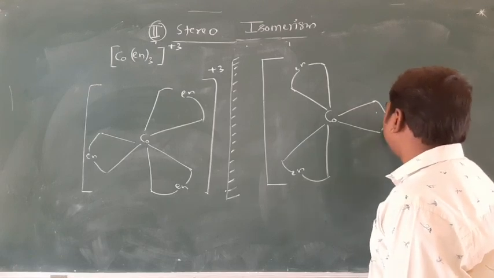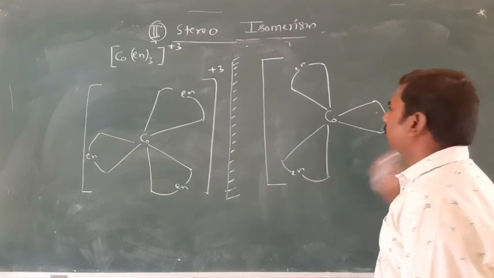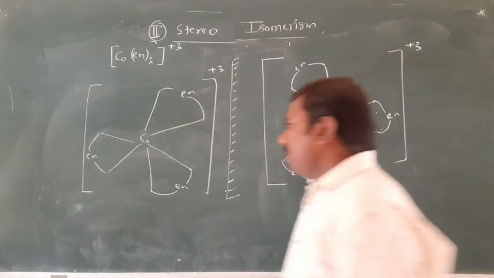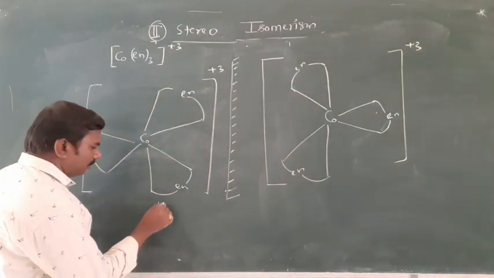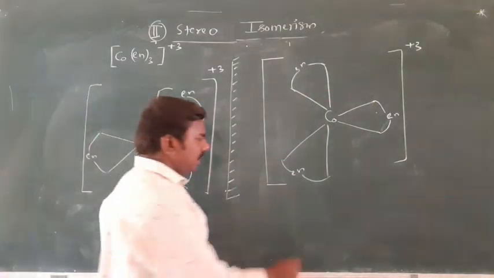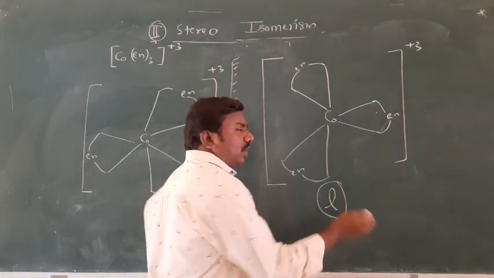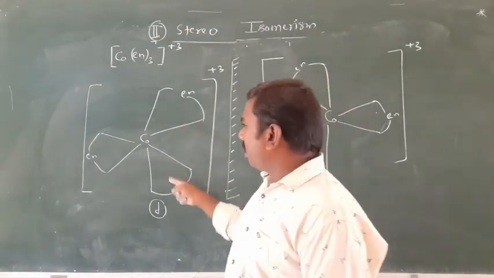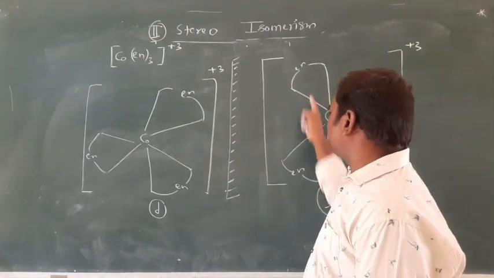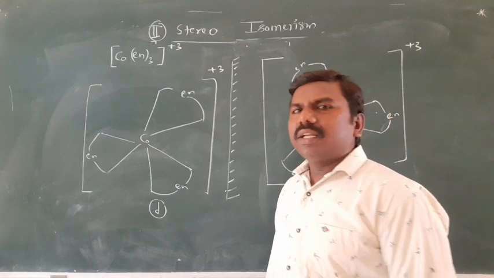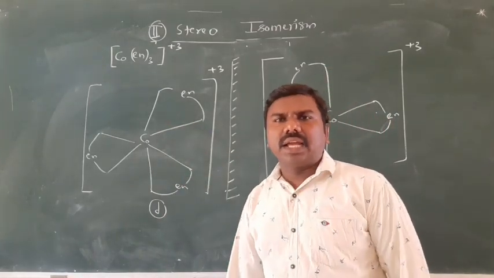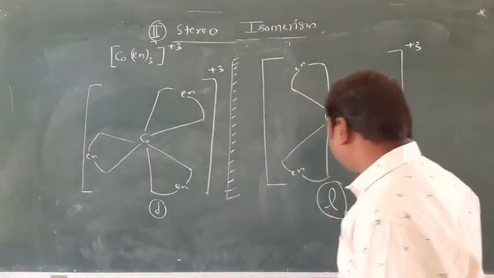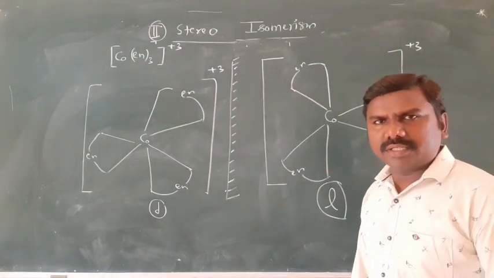Okay, ethylene diamine. Right, plus 3 it is. So this is dextro, D indicated. This is levo. Don't decide dextro and levo by looking. These two are on the right side, these two on the left side. Don't decide like that. This is data given by experiments. So experimentally it is given as dextro, and this as levo, right?